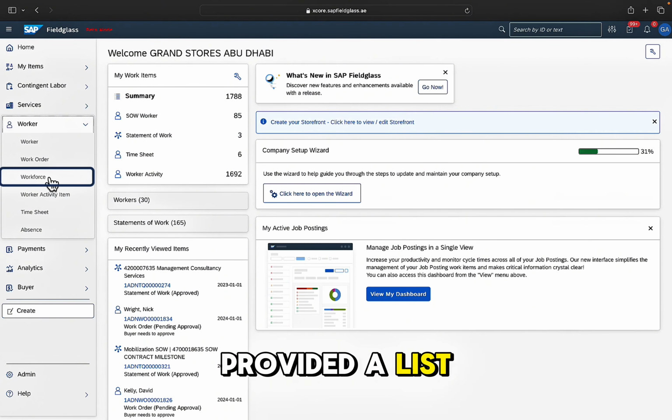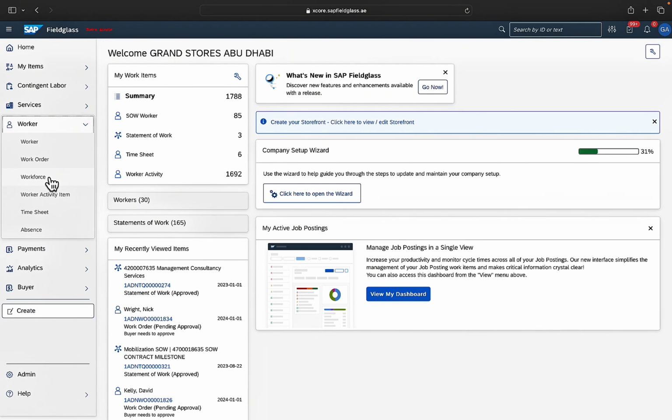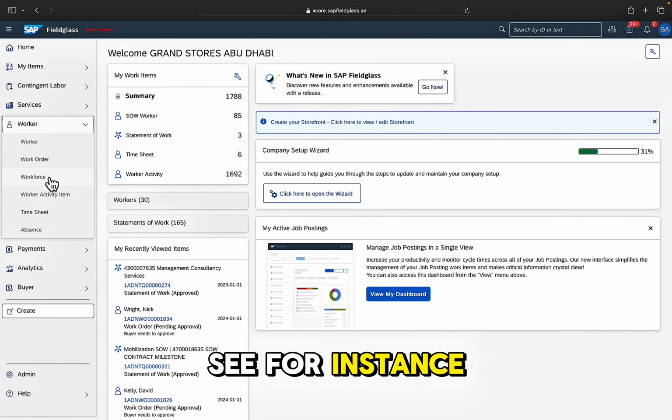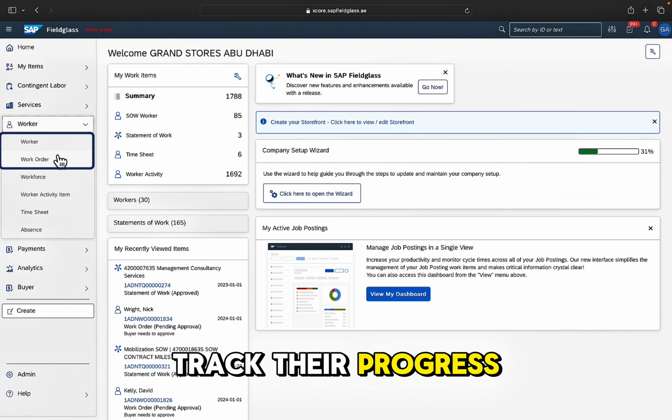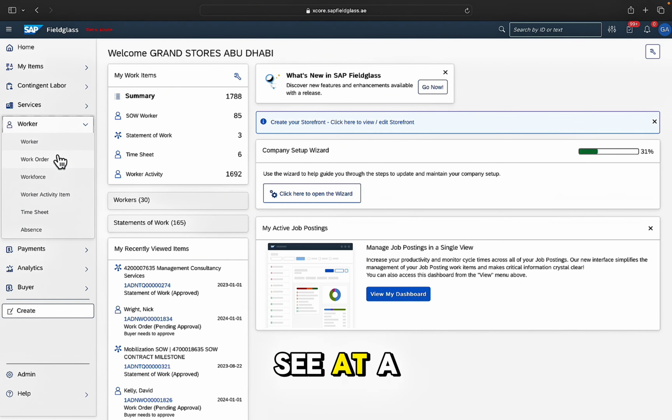If you have provided a list of workers to the data validation team, the workers will be preloaded as part of the deployment. So you'll see in here a list of your contractors. And also you'll be able to see, for instance, if you go into either the worker or work order records, where you have contractors engaged in call-off agreements, you are able to track their progress accordingly. You're able to see at a high level who these individuals are.